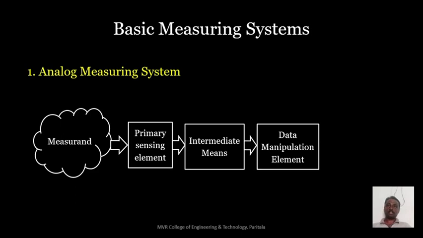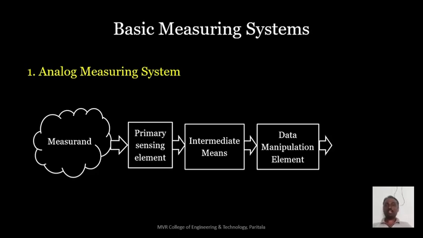So what can the intermediate means do? The signal that comes from the primary sensing element cannot be understood by the data manipulation element. So it converts that voltage signal into an understandable signal for the data manipulation element.